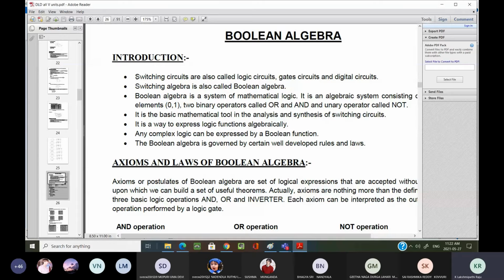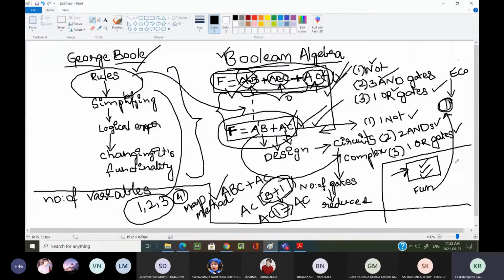Boolean switching circuits are also called logic circuits. Sir, what are those switching circuits? Here I have not designed; here I am saying circuits. Those circuits are nothing but logic circuits or switching circuits. Here, for this expression, we are designing some circuits. Those circuits we are calling logic circuits or switching circuits.